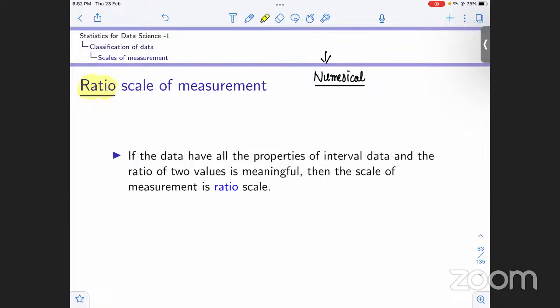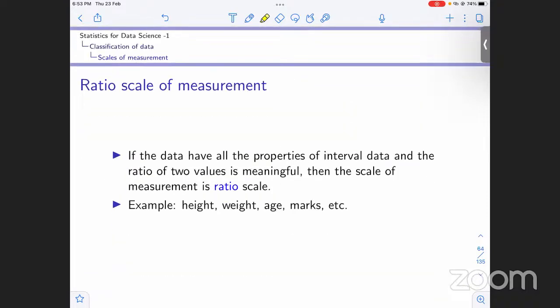Okay, absolute zero exists. What is absolute zero here? It basically coincides with the concept of nothingness. So this is for ratio scale of measurement. What are the variables that we use this ratio scale for? For example, height, weight, age, marks. Okay, these are all that we have in ratio scale of measurement.